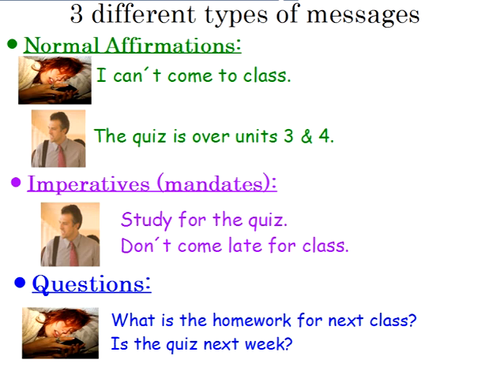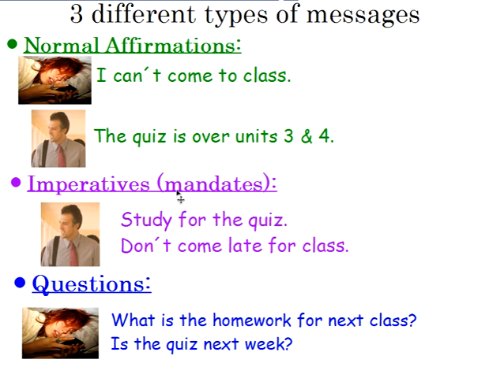So before we look at the grammar, it's important to look at the different types of messages that we use often. So there's three basic types of messages. Let's look. We have normal affirmations, and an affirmation is just a normal sentence. So Lisa says, "I can't come to class," right? That's an affirmation. And Mr. Parker says, "The quiz is over Units 3 and 4." So those are two normal affirmations.